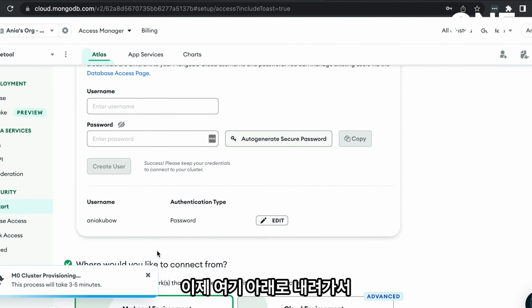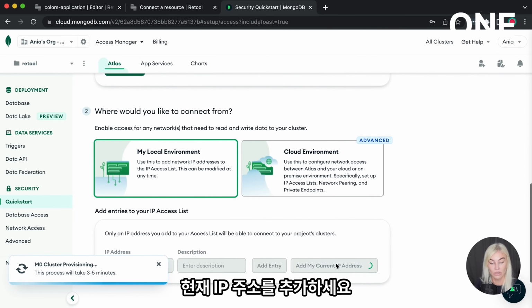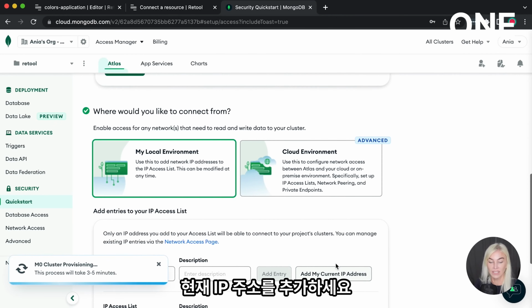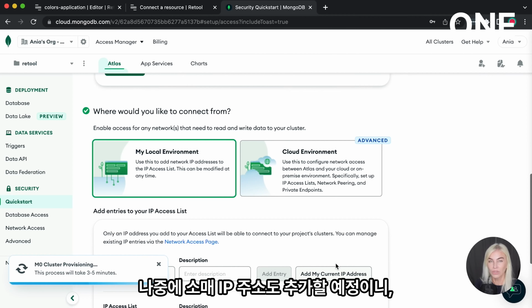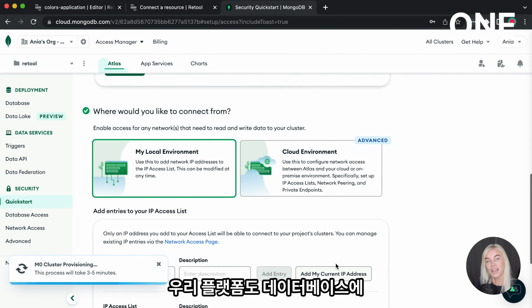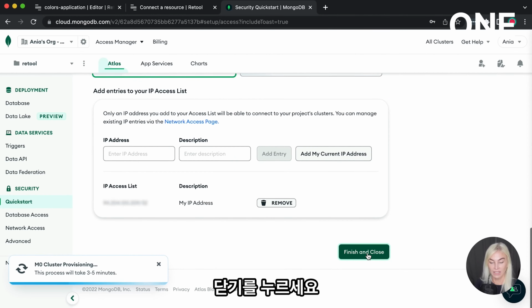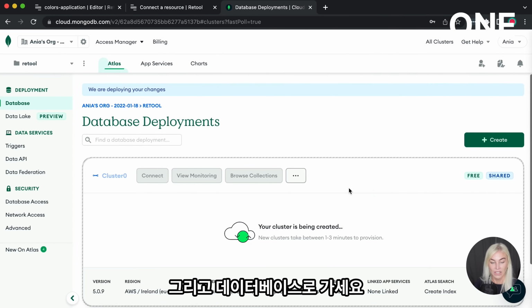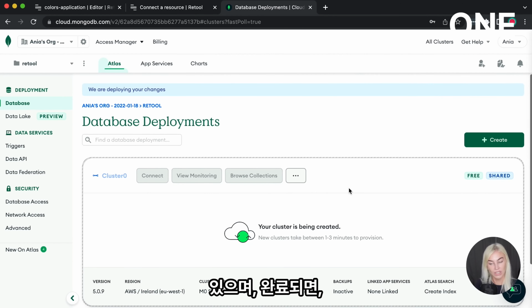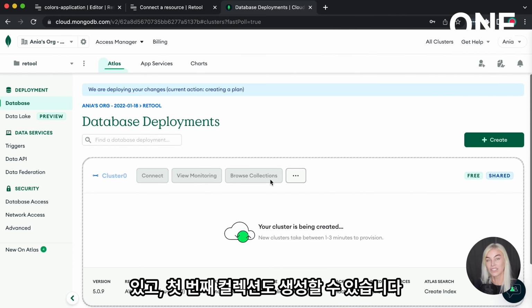Now I'm going to go down here and add our current IP address. Just go ahead and add your current IP address. This just means that you will be able to access the database from your current IP address. We're also going to add some Retool ones later so that our platform has access to the database too. Once you have done that, click finish and close, and go to databases. Now this is doing its thing, and once it has finished, we will be able to connect our database and also create our first collection.